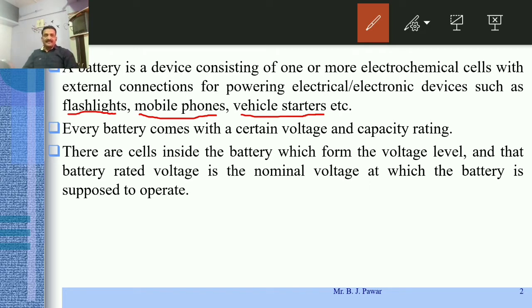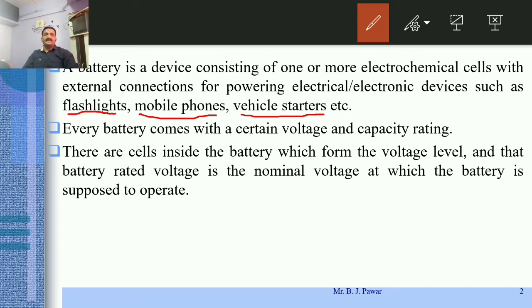So by these examples we can say the flashlight requires a moderate current for its operation, mobile phones a low current, and for vehicle starters, during the starting of any vehicle, the current consumption by the starter to rotate the shaft of that engine is very high, meaning the starters used in vehicles are very strong starters.